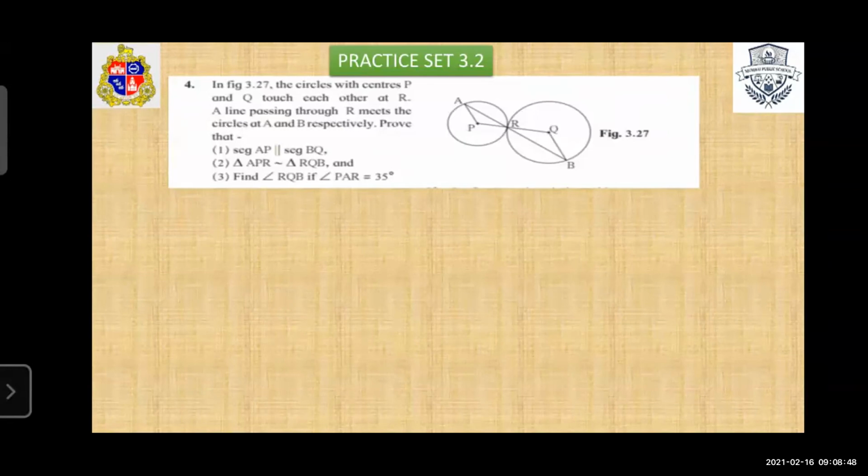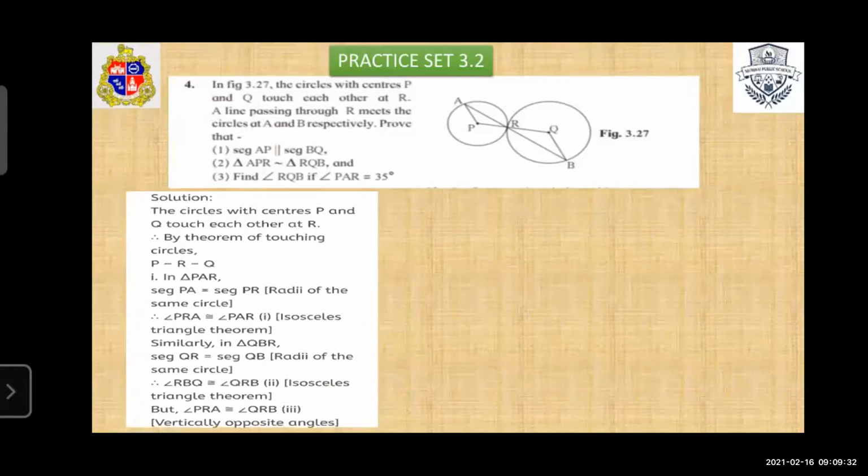A is the point of the circle having center P and B is the point of the circle having center Q. Prove that seg AP is parallel to BQ, triangle APR is similar to triangle RQB, and third, find angle RQB if PAR is equal to 35 degrees. So students, such type of question may be asked for 4 and 5 marks. So listen carefully.